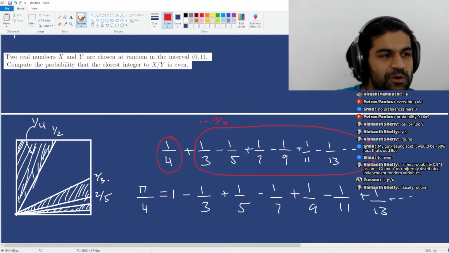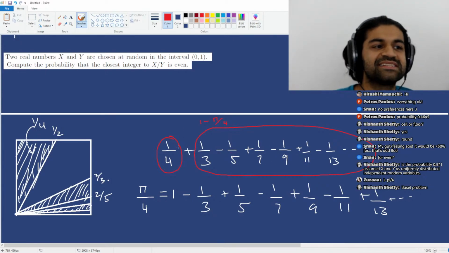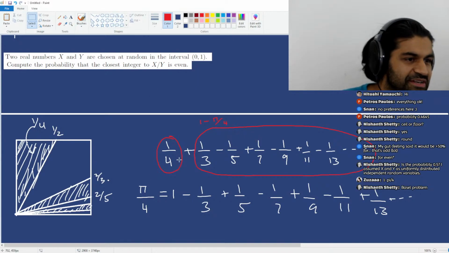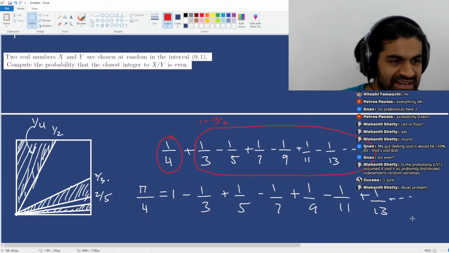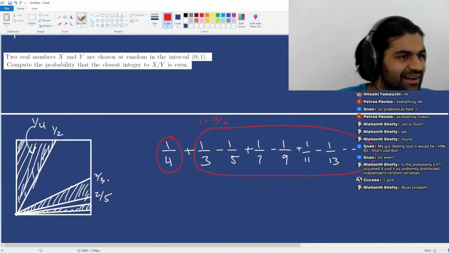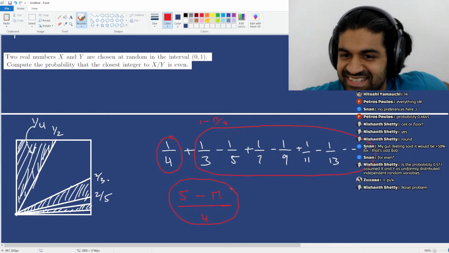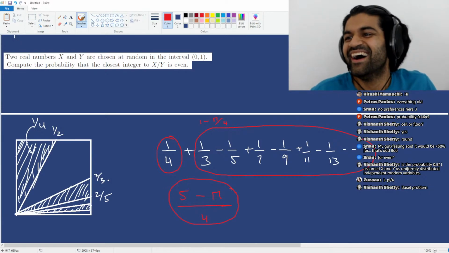The second half is 1 minus pi over 4. So the final answer is going to be a quarter plus 1 minus pi over 4, which is 5 minus pi over 4, I believe. Yeah, it should be 5 minus pi over 4. It's going to be the answer to this question. Kind of neat, huh?